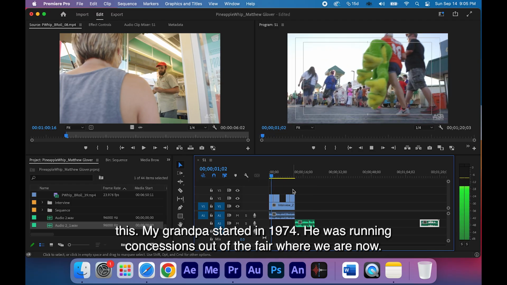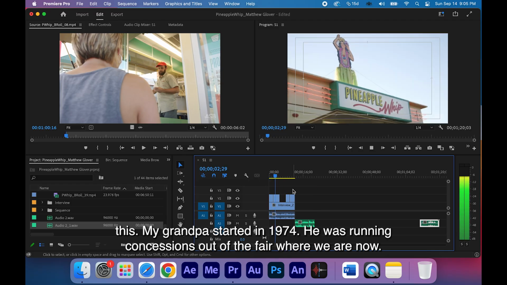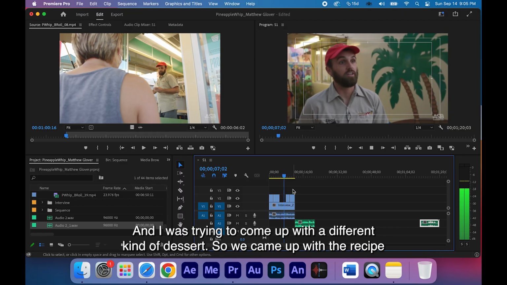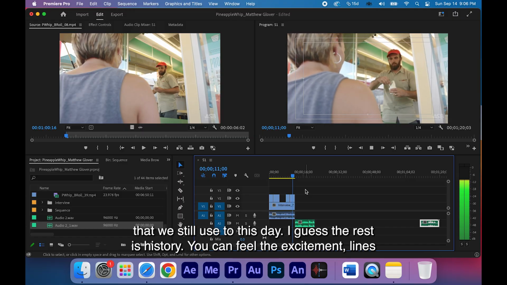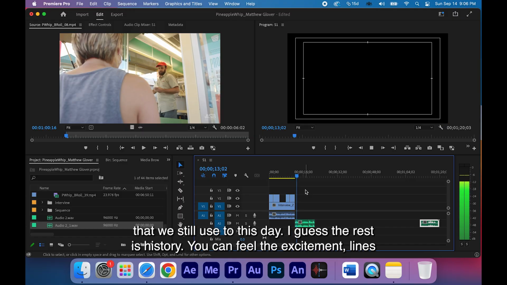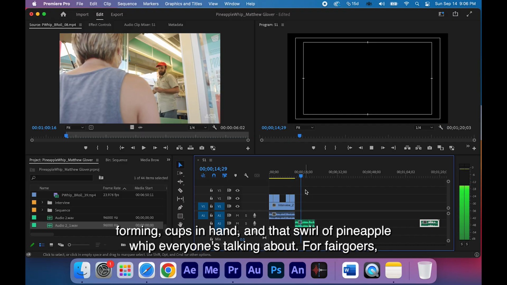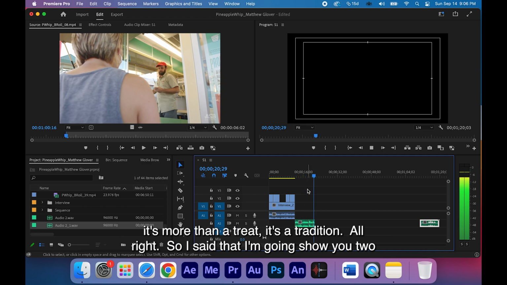My grandpa started it in 1974. He was running concessions out of the fair where we are now, and was trying to come up with a different kind of dessert. So he came up with a recipe that we still use to this day, and I guess the rest is history. You can feel the excitement, lines forming, cups in hand, and that swirl of pineapple whip everyone's talking about. For fairgoers, it's more than a treat, it's a tradition.